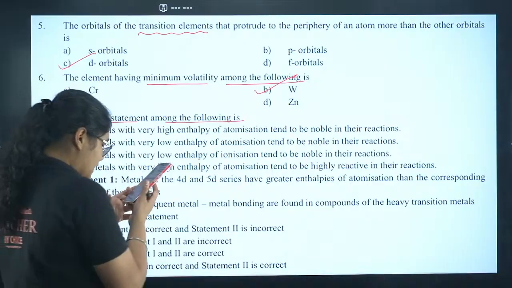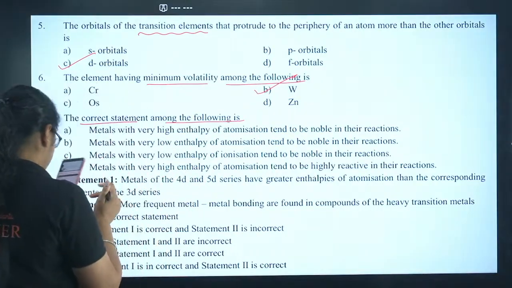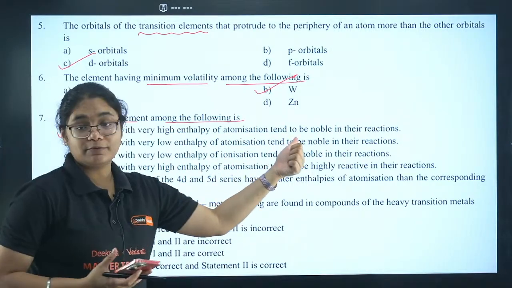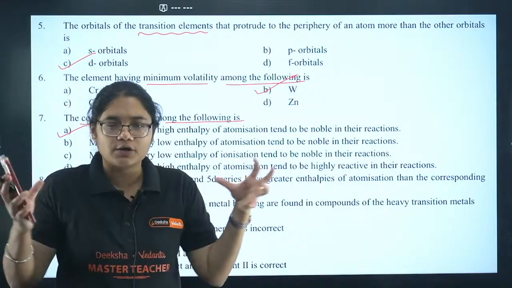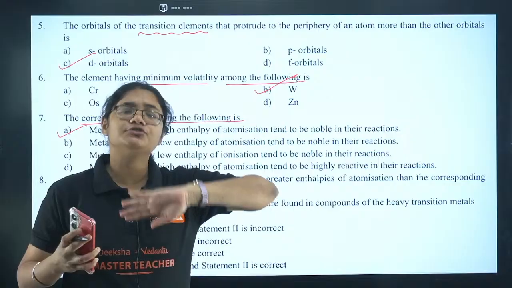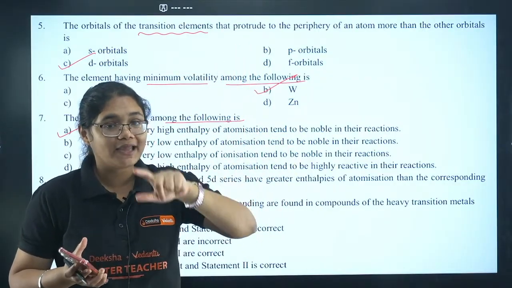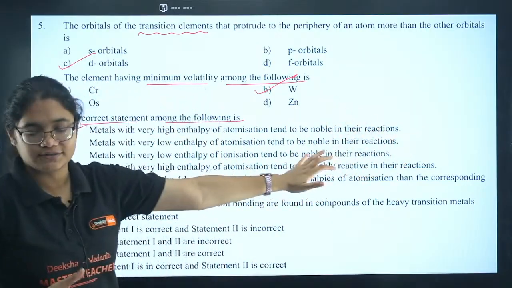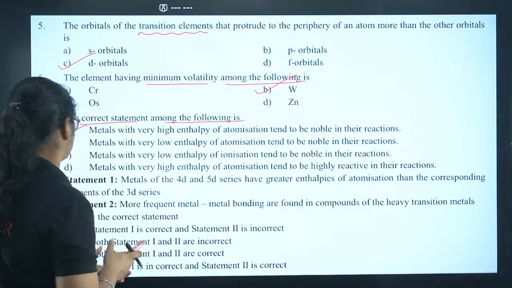Yes, I have already got the answer for 7, Shailaja and Komal. Komal has also given the correct answer for the 6th question, and the 7th, yes. When there is high enthalpy of atomization, right? So the enthalpy of atomization means what? The energy required to break the atoms into elements. So when the enthalpy of atomization is very high, the metals do not break or they do not react. So they behave as a noble gas. So that is why they tend to be noble in their reactions. Option number A is correct. KMC, Gayatri, all of you are absolutely correct here.